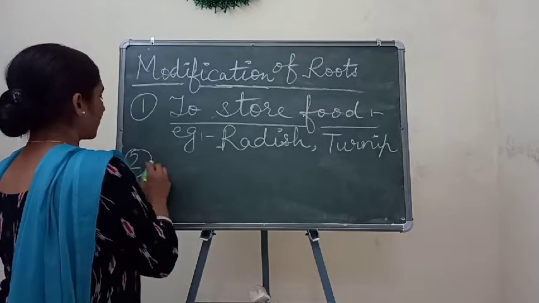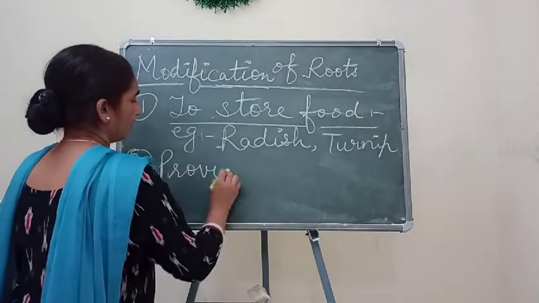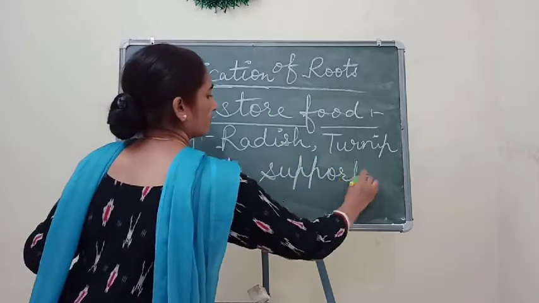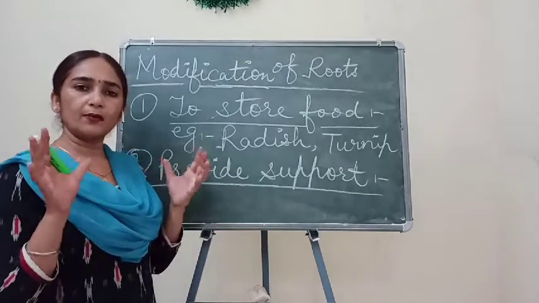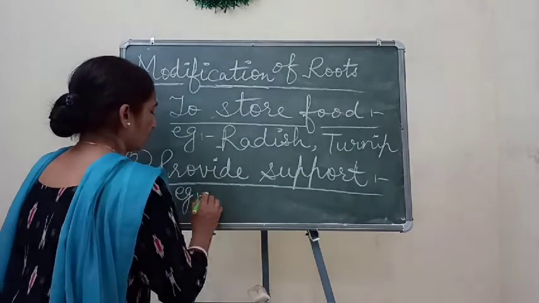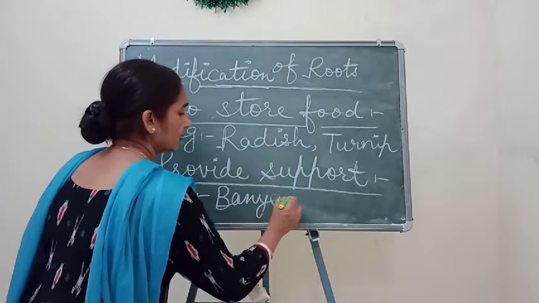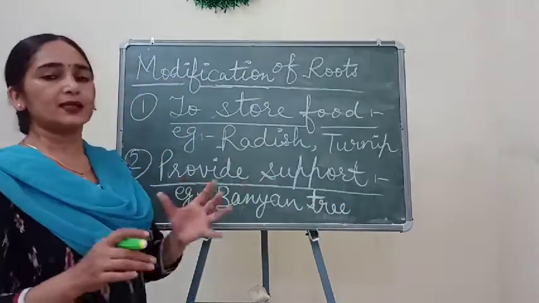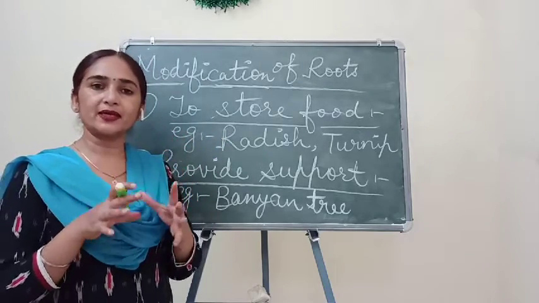And the second modification is to provide support. How to provide support? Children, you must all have seen the banyan tree. The best example of modified roots is the banyan tree. In the banyan tree, taproots are present as the main roots.